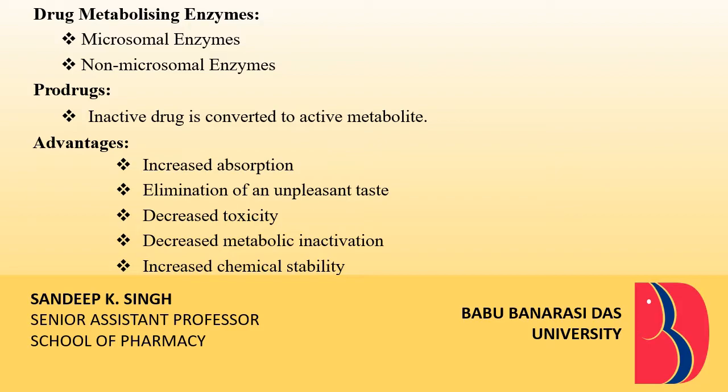Basically, two types of metabolizing enzymes are involved in biotransformation: the microsomal enzymes and non-microsomal enzymes. The liver is the primary site for the metabolism of almost all drugs because of its relative richness in possessing a large variety of enzymes in large amounts.